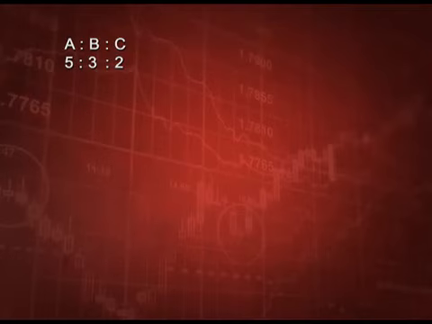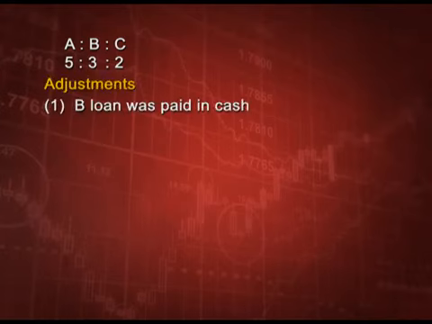In this question, A, B, C are sharing profits in the ratio of 5:3:2. Let us read all the adjustments first. B loan was paid in cash. It means first B loan will be transferred to realization account, then we will pay it in cash on the debit side of realization account.